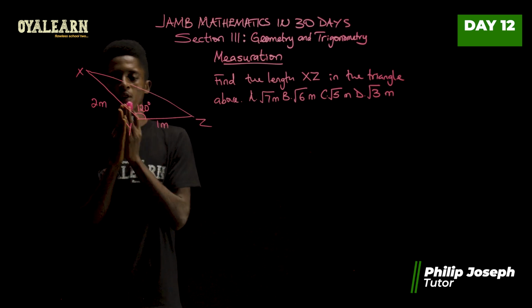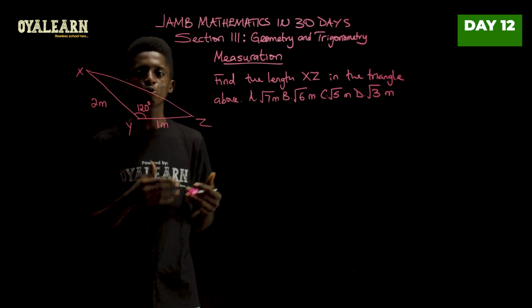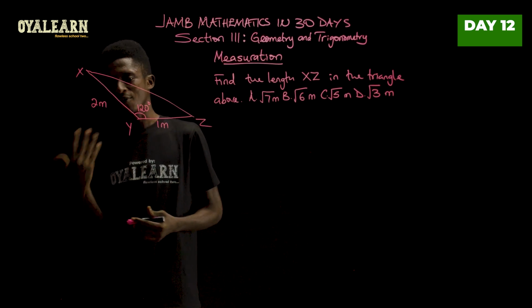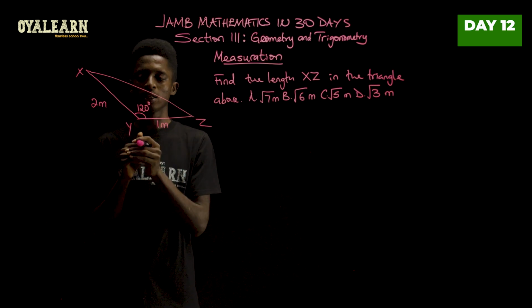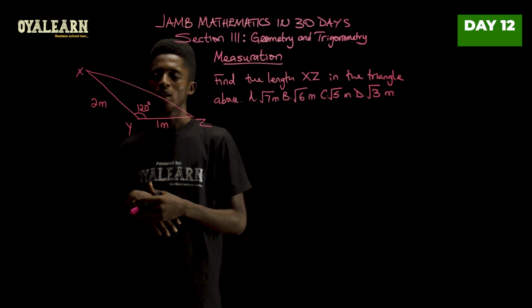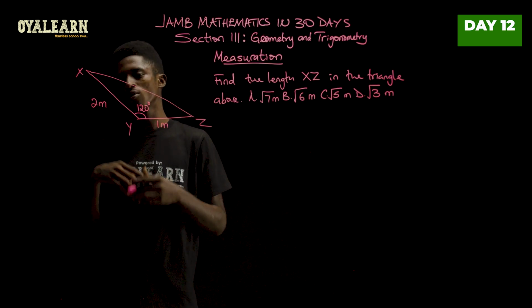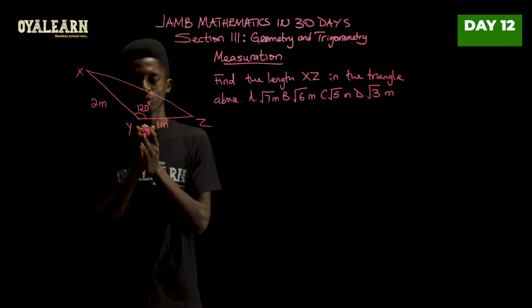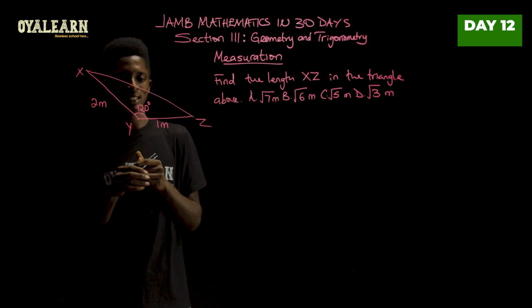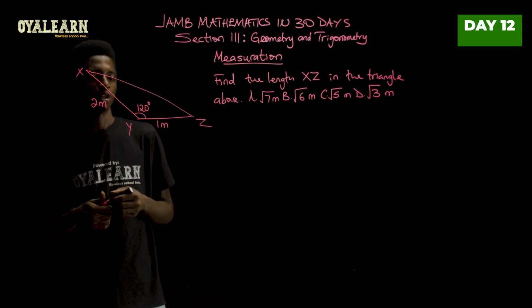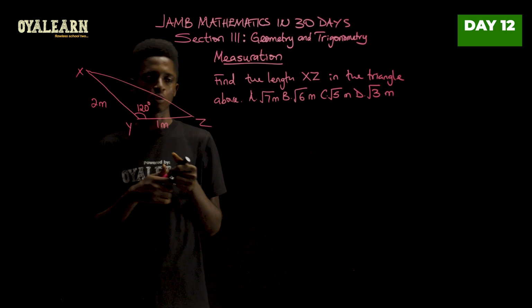And when you are trying to solve a scalene triangle, the go-to rule is to apply either the sine rule or the cosine rule. And it's advised, depending on what you are given. If you have 2 side lengths and 1 angle, we apply the cosine rule. And when you have 2 angles and 1 side length, then we apply the sine rule. So in this case, we have 2 side lengths, looking for the third side length, but we have one of the angles. So in this case, we're going to apply the cosine rule.